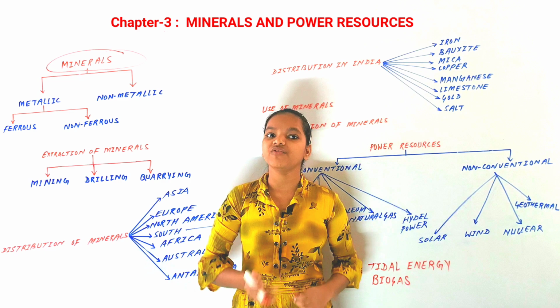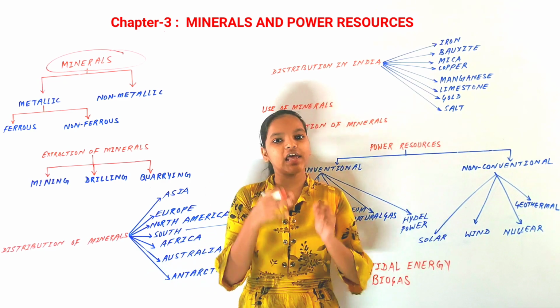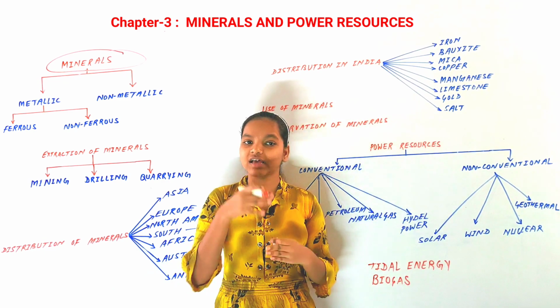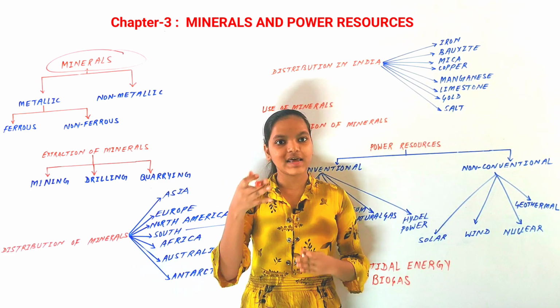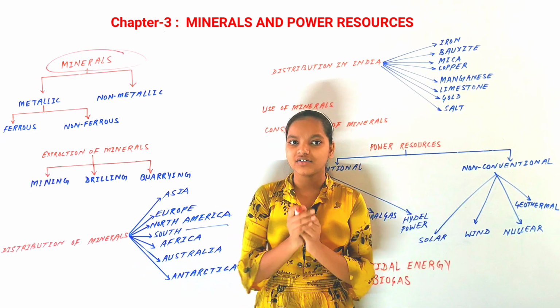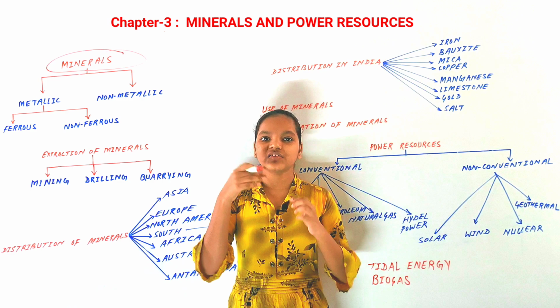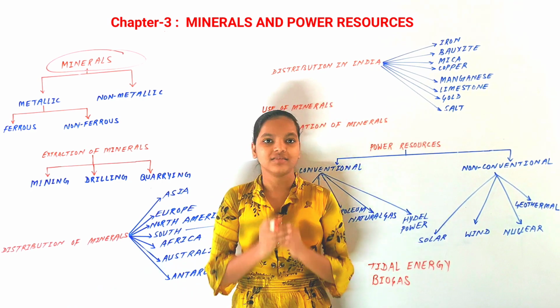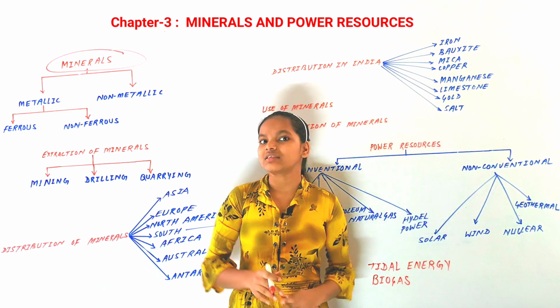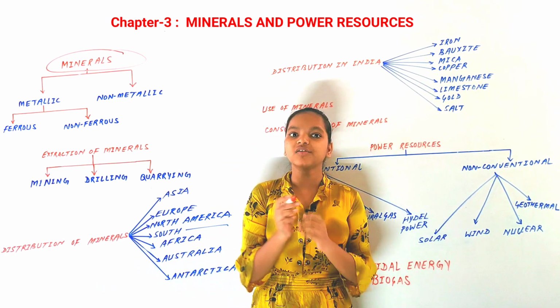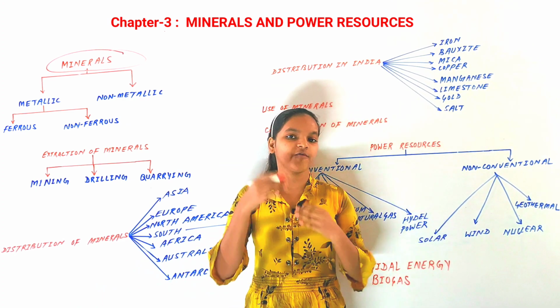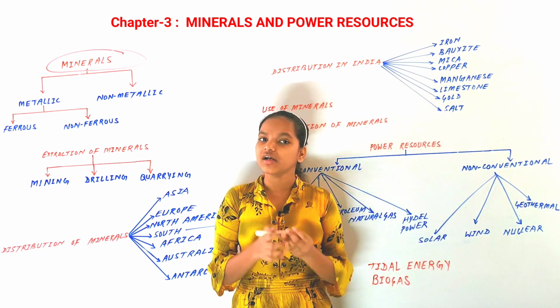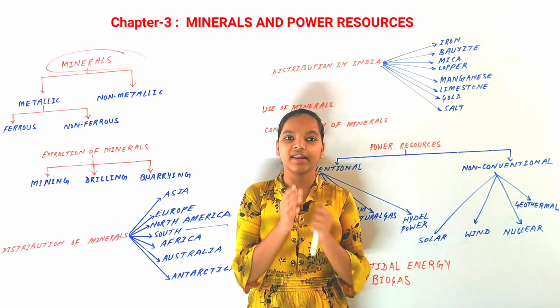Minerals have their own characteristics, which can be physical or chemical.